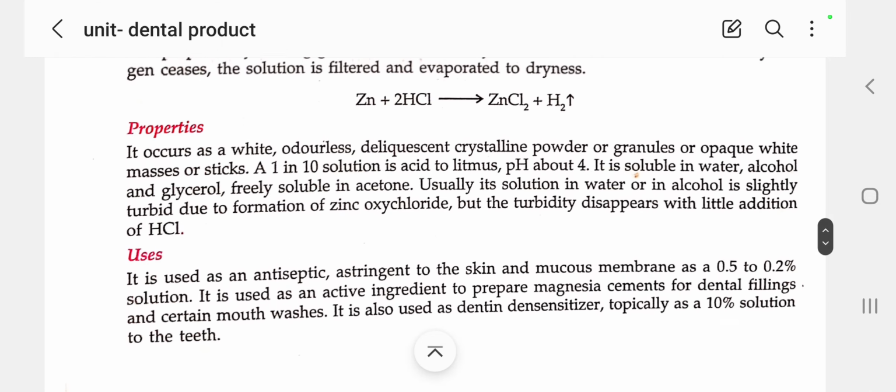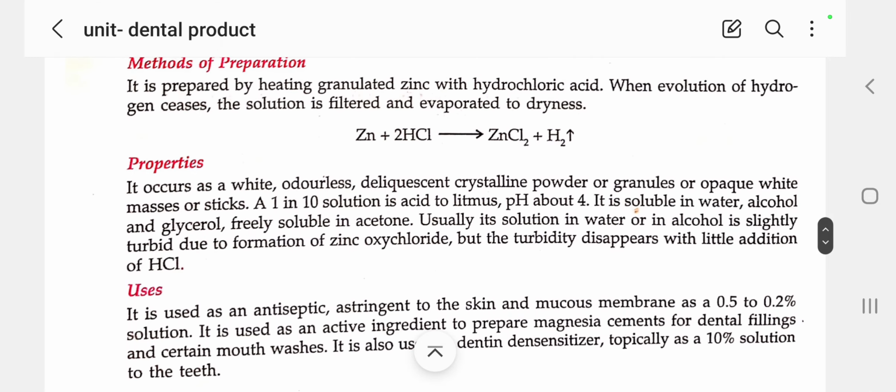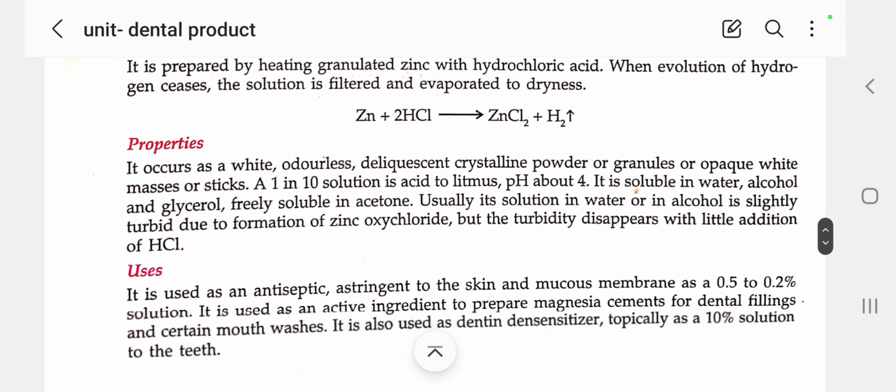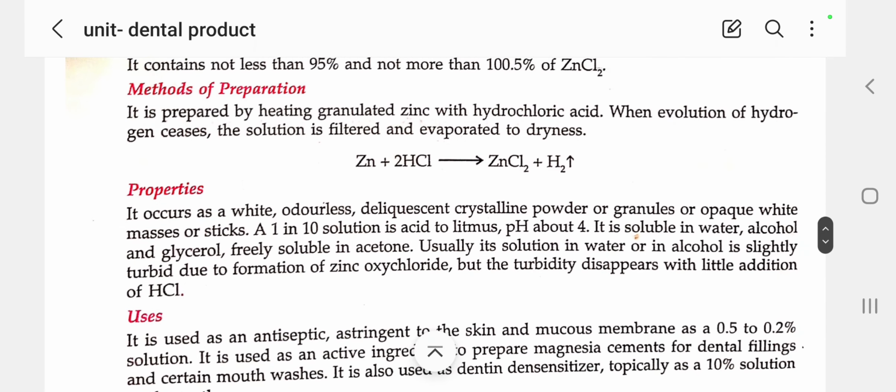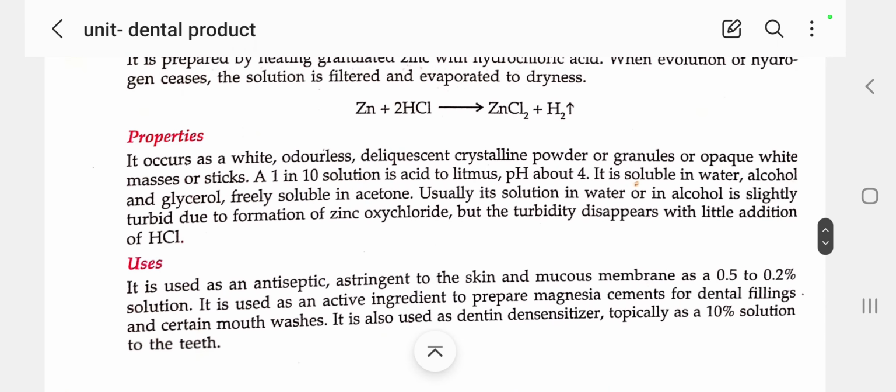So this is the reaction and properties of zinc chloride. Next we'll see about uses. I already told you it is used as an abrasive. Anyway, it is used as an antiseptic and astringent to the skin and mucous membrane as a 0.5 to 0.2% solution. It is used as an active ingredient to prepare magnesia cements for dental fillings and certain mouthwashes.